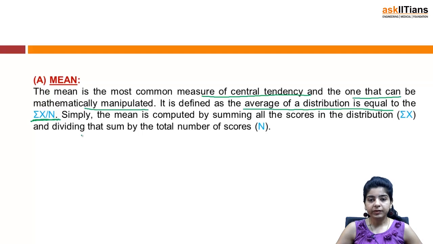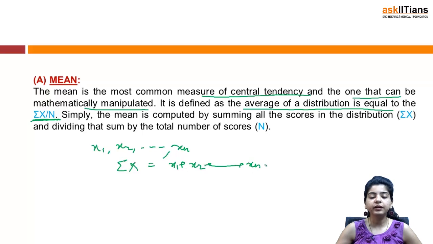Sigma x by n basically means you have certain numbers x1, x2, xn. Sigma x means x1 plus x2 plus xn. You will just sum up all your observations and divide the result by the number of observations, that is sigma x by n.